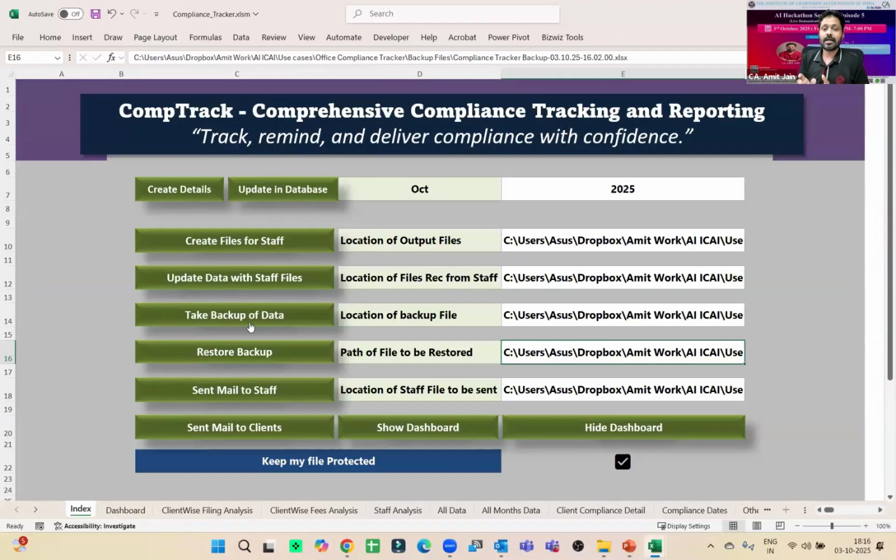But yes, you are right, sir. The same can be created as a separate file also, using Power Query or a different VBA mechanism. I can connect data with this Excel file and it can be maintained separately also. But since data is not so heavy, I have chosen to maintain data in Excel itself.